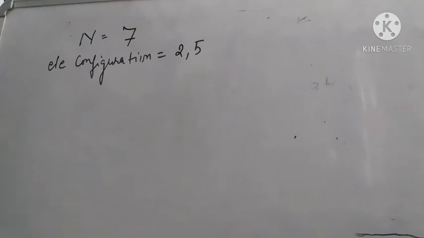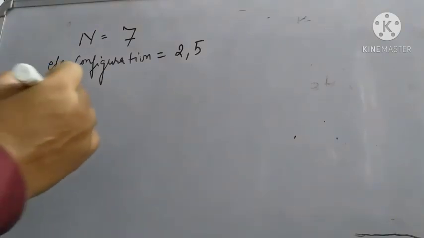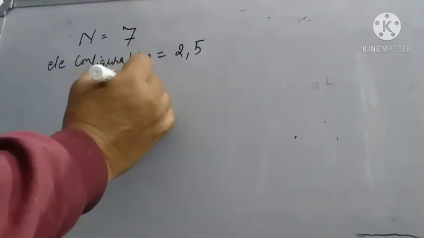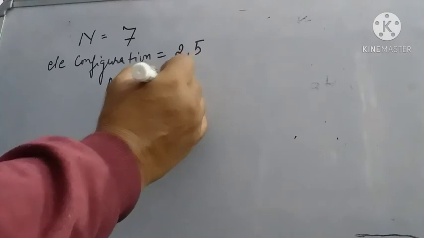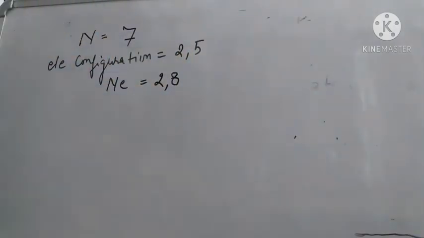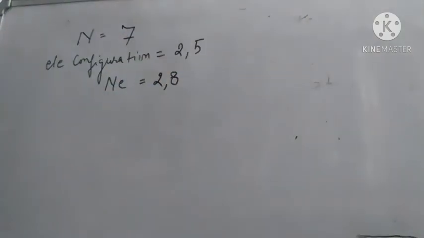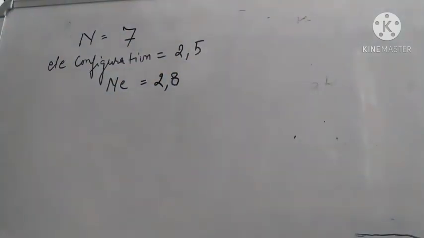Its nearest noble gas is neon, whose atomic number is 10. Electronic configuration is 2,8. So nitrogen requires 3 more electrons to attain stability.